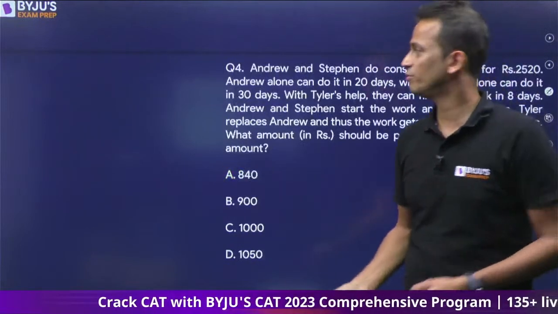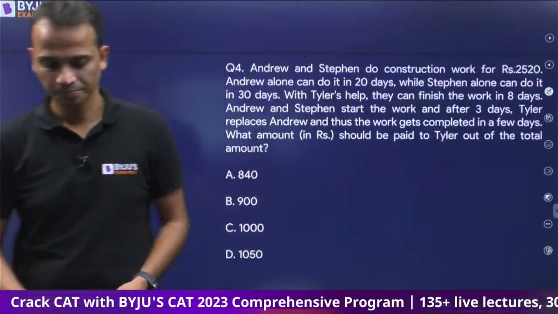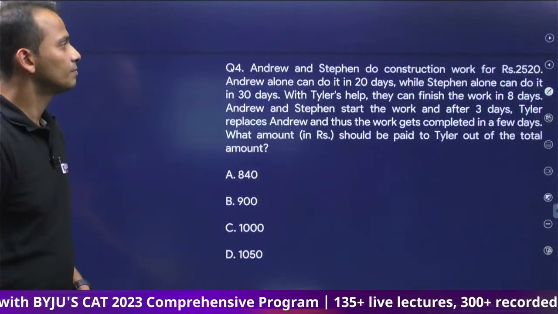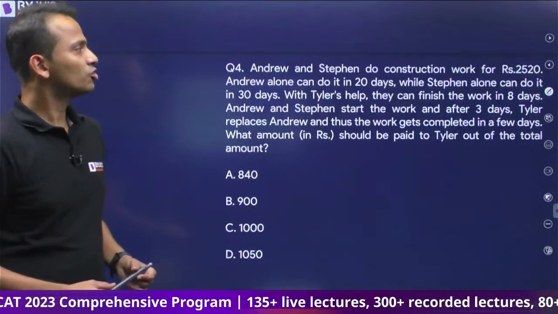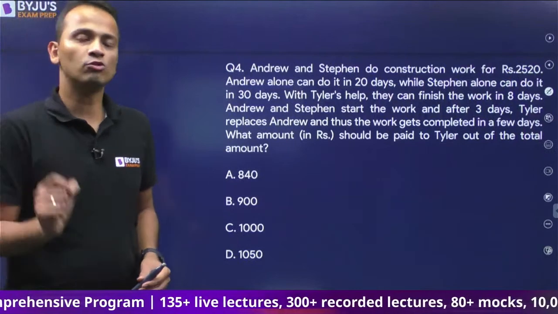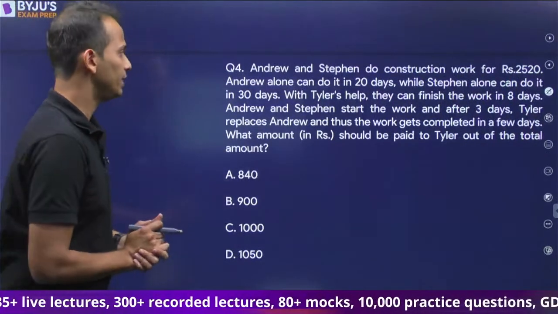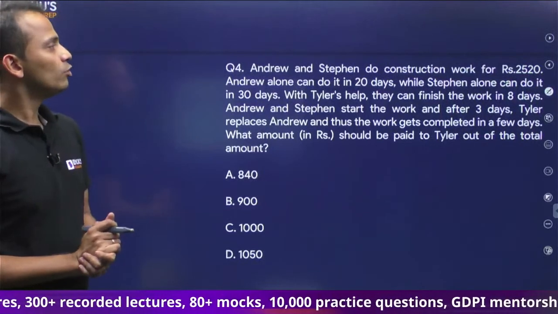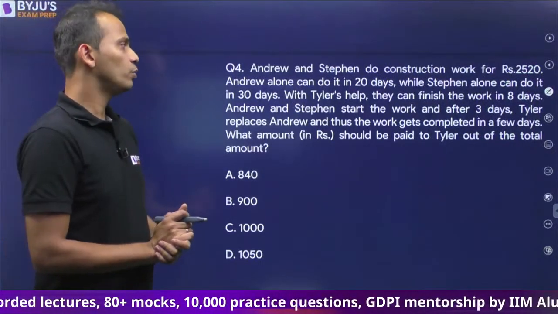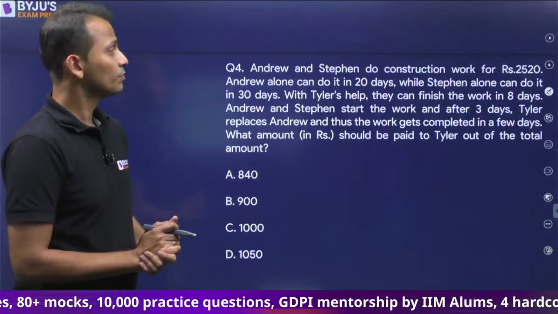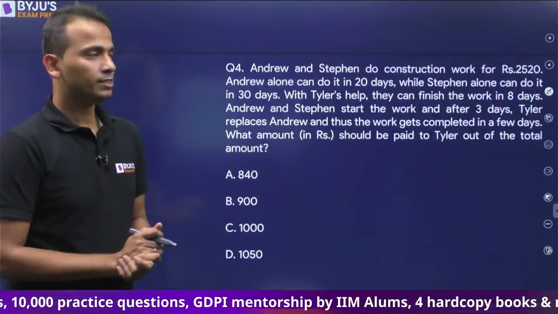Next question, question number 4 on your screen now. Andrew and Stephen do construction work for rupees 2,520. So total money involved is 2,520. Andrew alone can do it in 20 days, Stephen in 30 days. With Tyler's help, they can finish the work in 8 days.